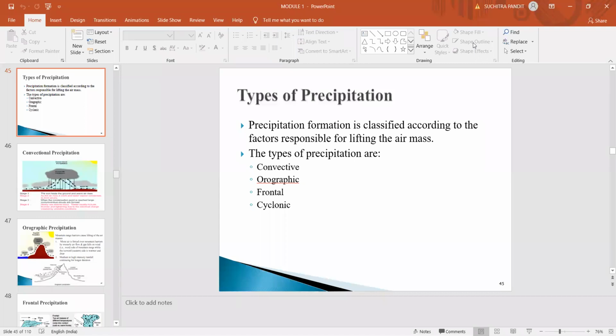So this water vapor will rise to the sky due to its low density, and which results in the formation of heavy dense clouds in the shape of cauliflower. You can see cauliflower shaped clouds only in the month of April, May, whenever there is a rise in the temperature. If the temperature goes beyond 40 or 42 degrees, then in the evening part of the day, you can see dense clouds in the atmosphere. That is due to convectional precipitation, or it is also known as thermal convection.